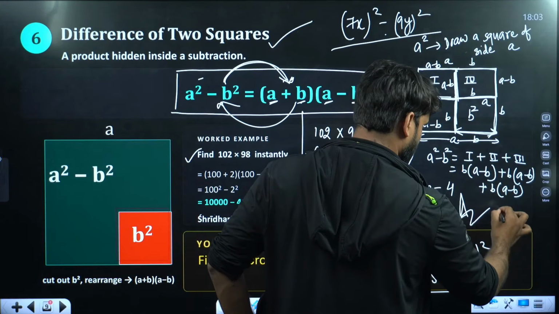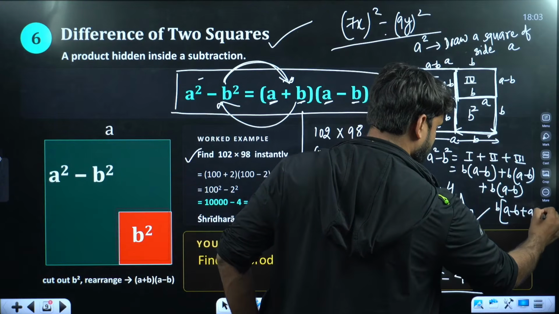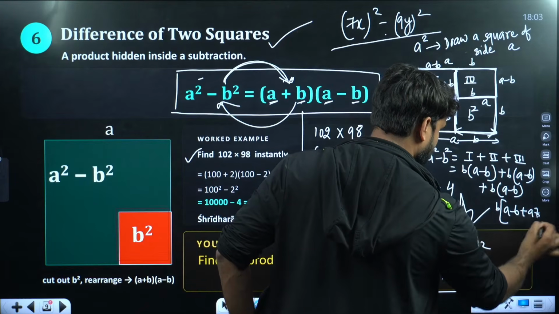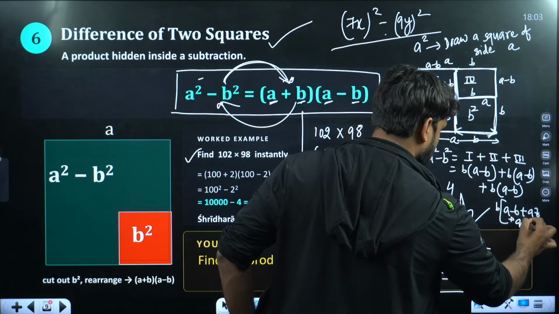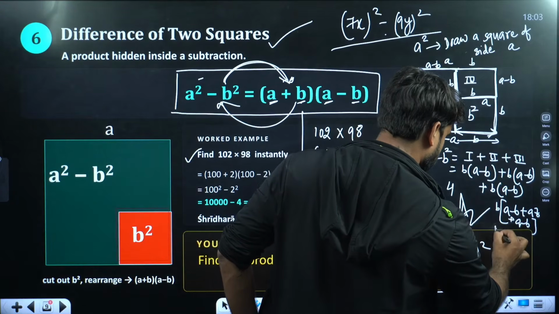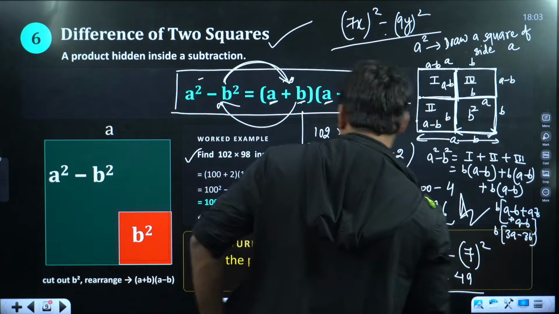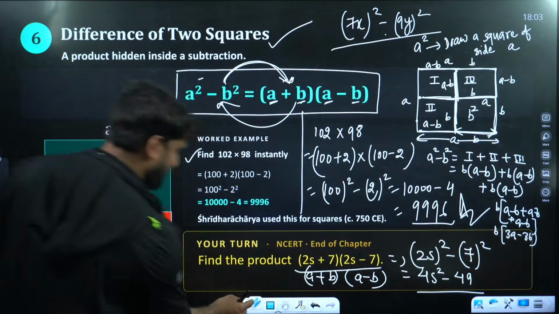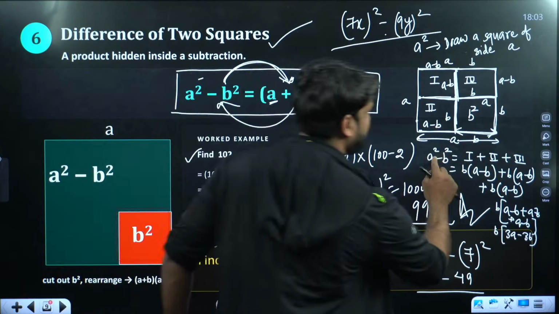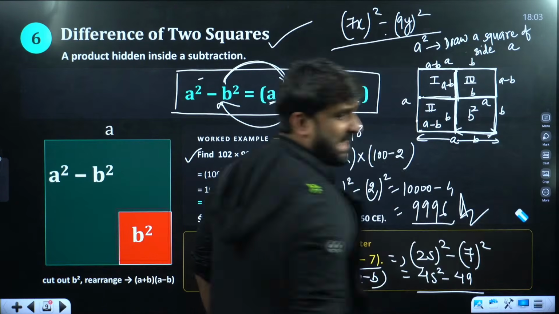Can we take B common here? So on taking B common, we have A minus B plus A minus B. A minus B plus A minus B. Right, now we can cancel here. Minus B, this is B into 3A minus 3B. So it has become little complex. Let me give you a short method. I need a little space here, so I need to erase this. I hope this is clear to you.